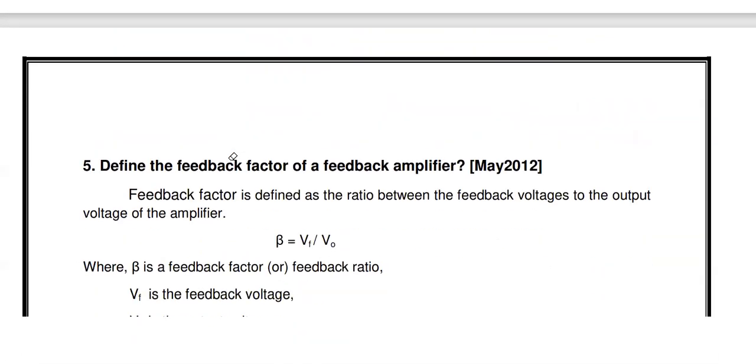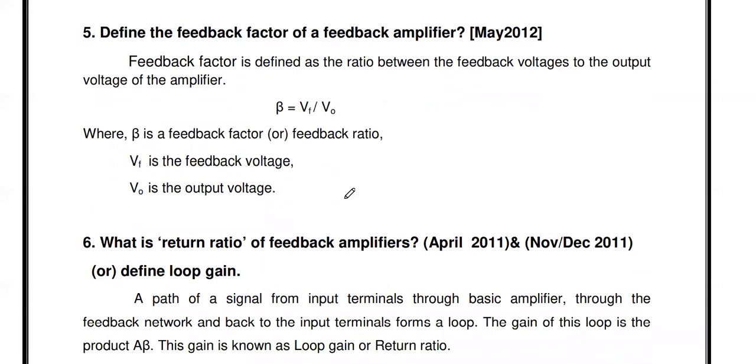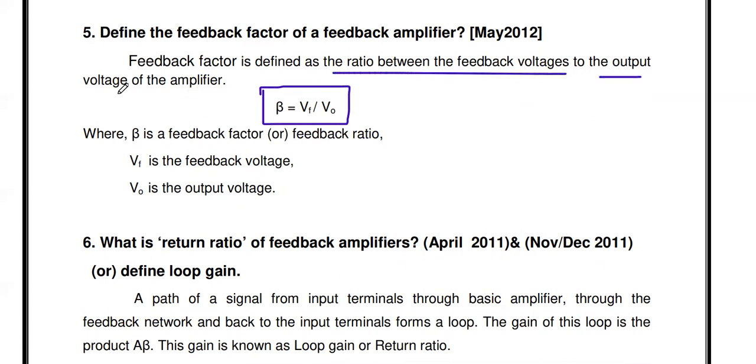Okay, and the next question, define feedback factor of the feedback amplifier. So feedback factor is beta. What is the feedback factor or feedback ratio? Beta is defined as the ratio of Vf by Vo. Vf is the output of the feedback network, Vo is the input of the feedback network. So the feedback factor is defined as the ratio between the feedback voltage and the output of the amplifier. That is, output of the feedback network divided by input applied to the feedback network. It is called beta.